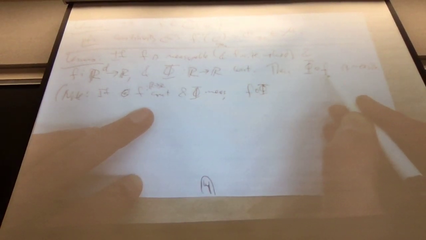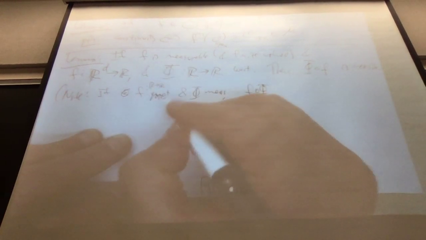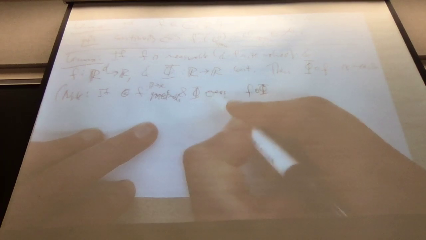Just keep the same order. I could just keep the same order. I want to change the order to make the point, but let's make this one, then I'll keep the same conditions. Measurable. So if f is from R to R is measurable and phi is continuous.